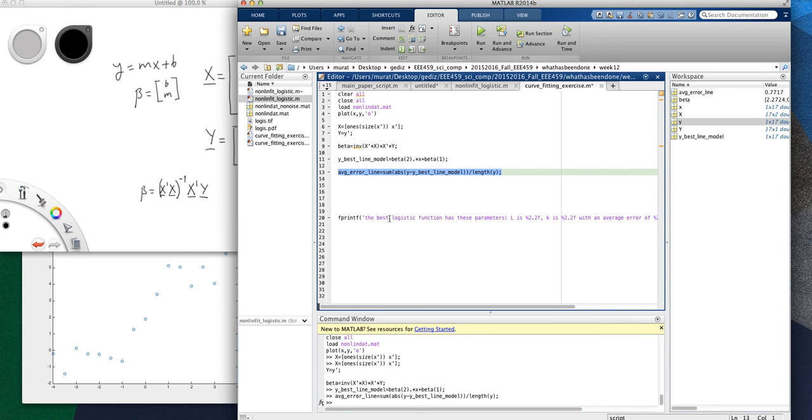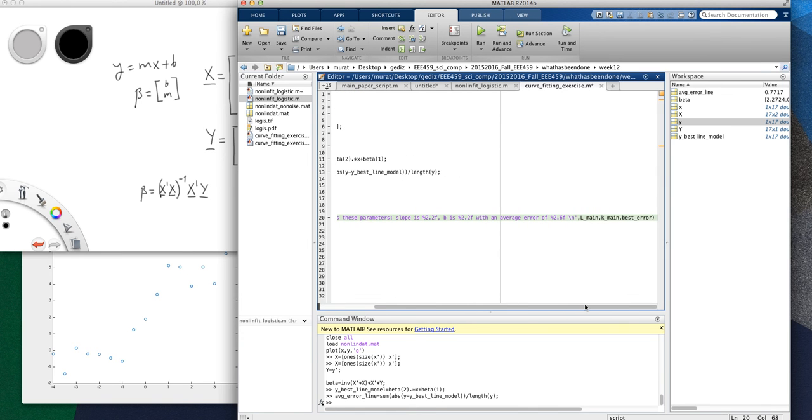So now I'm ready to report. The best line has these parameters. Slope is this, and B is this, with an average error of blah blah.